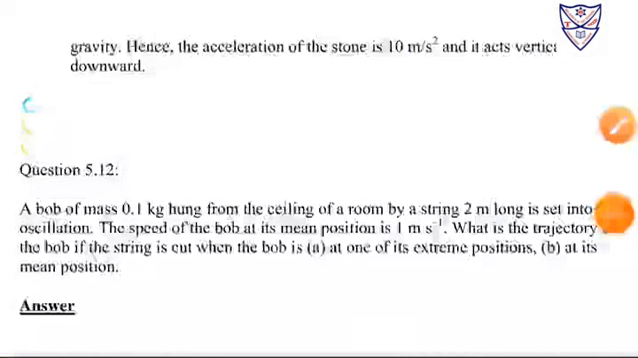Example 5.12. A bob of mass 0.1 kg, hung from the ceiling of a room by a string 2 meters long, is set into oscillation. The speed of the bob at its mean position is 1 meter per second. What is the trajectory of the bob if the string is cut when the bob is at one of its extreme positions?